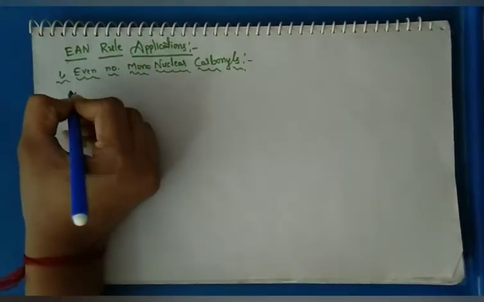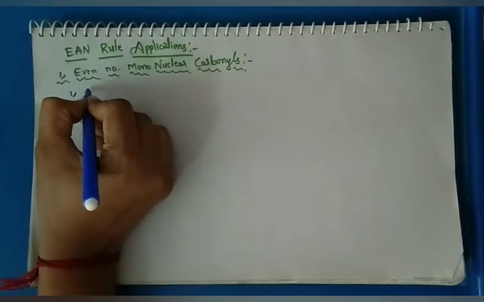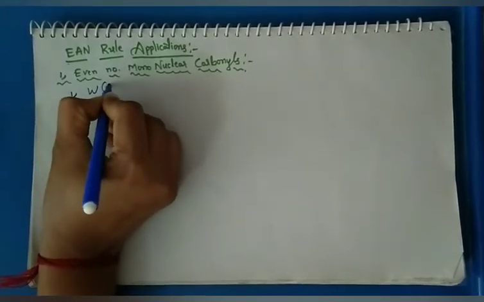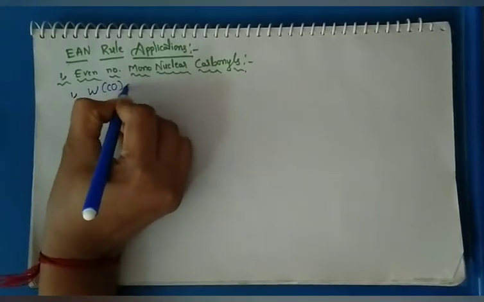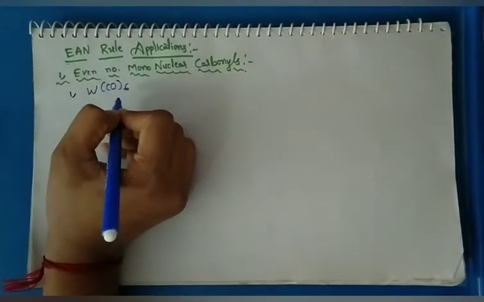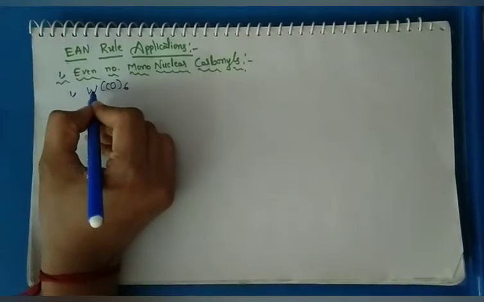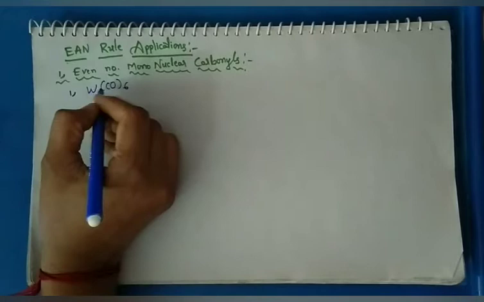Example, first example, W(CO)6. In this, W means tungsten.